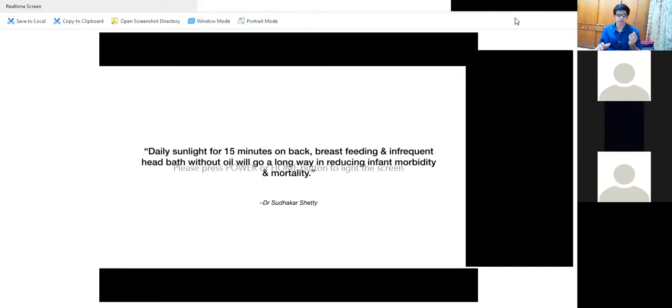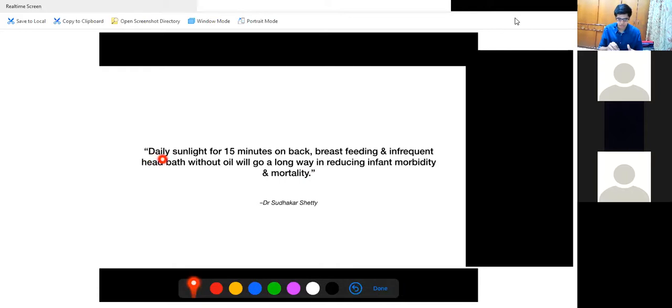Infrequent head bath, that means you give a head bath once or twice a week. That's more than enough. Without oil, this will go a long way in reducing infant morbidity and mortality, which is always suggested by my guide Dr. Sudhakar Shetty in his clinic. There are many interns who have worked under him. He will always have this one suggestion which you should give all your patients, because this one line seems very simple, but it carries value: giving daily sunlight for 15 minutes.